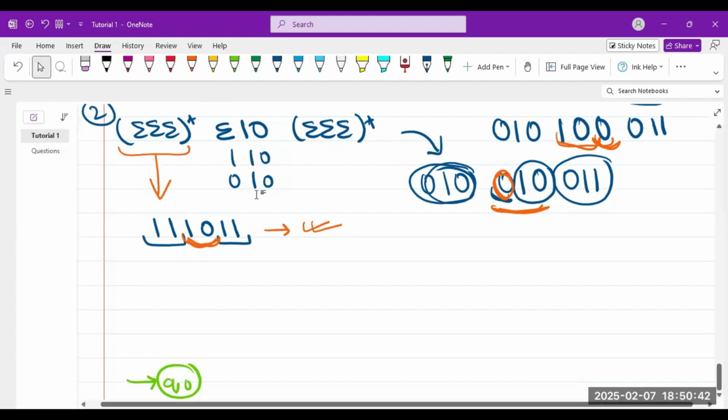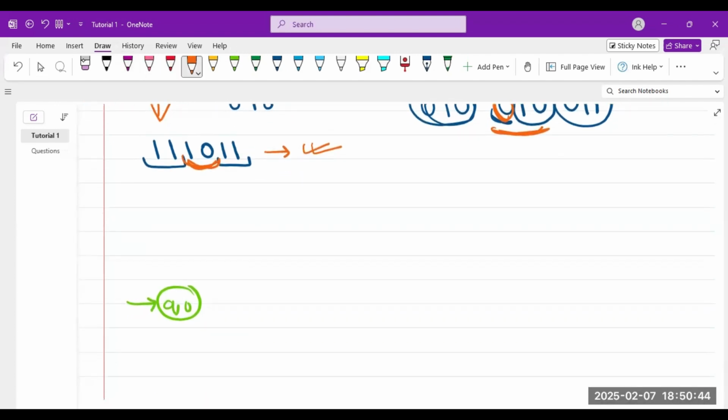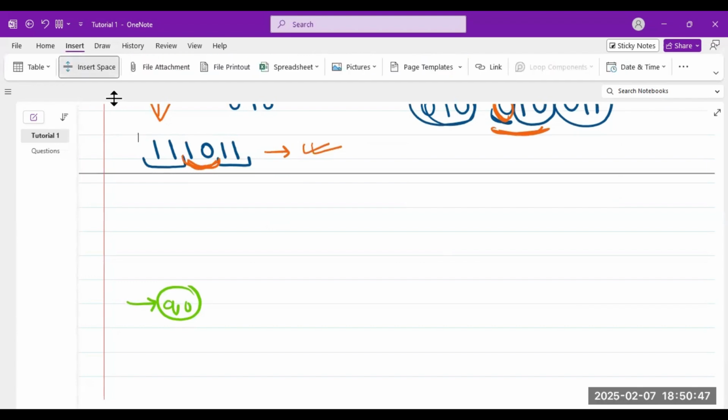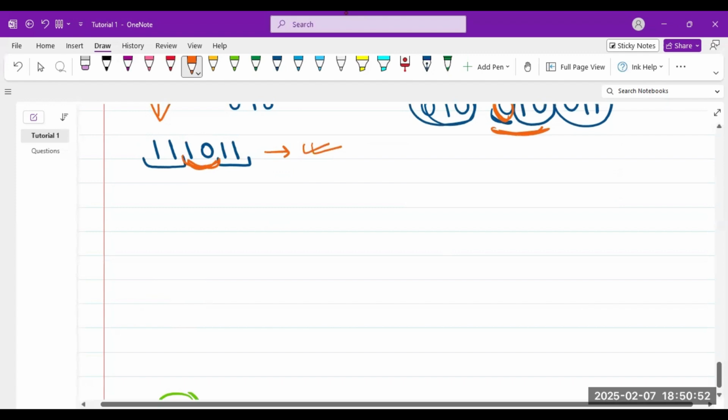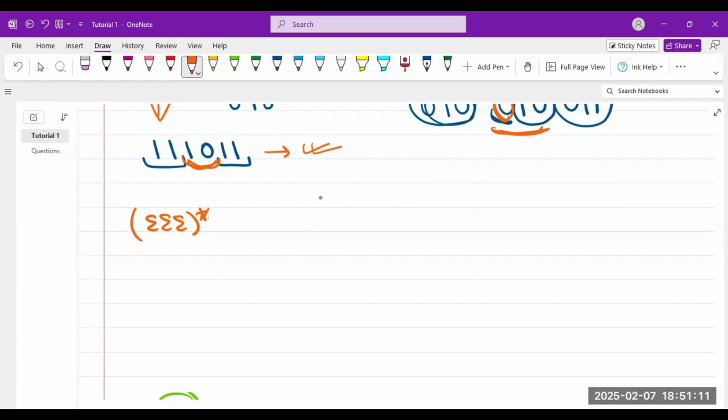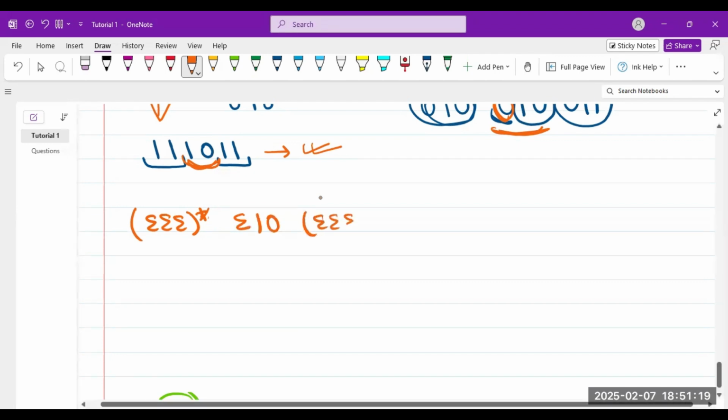So first, let's try and create a regular expression. A regular expression, I hope you all know what a regular expression is. A regular expression is just a statement that we can use to make strings of that language. So, for example, let's just do the first type of strings for the regular expression. The first type of strings could be that I have sigma, sigma star. Sigma, sigma star is basically just to depict that your strings are not only of 3 length, they can be more than 3 length. So I say sigma, 1, 0, sigma, sigma star.